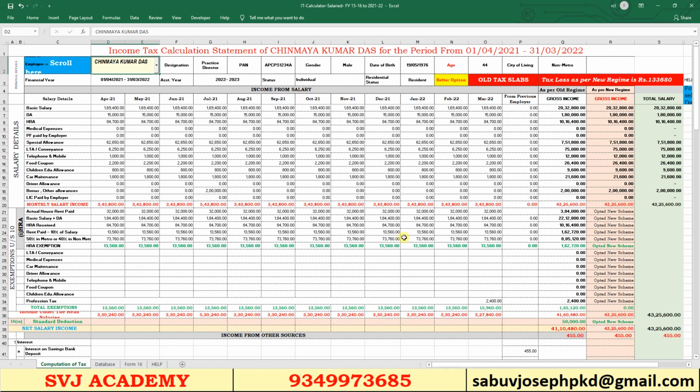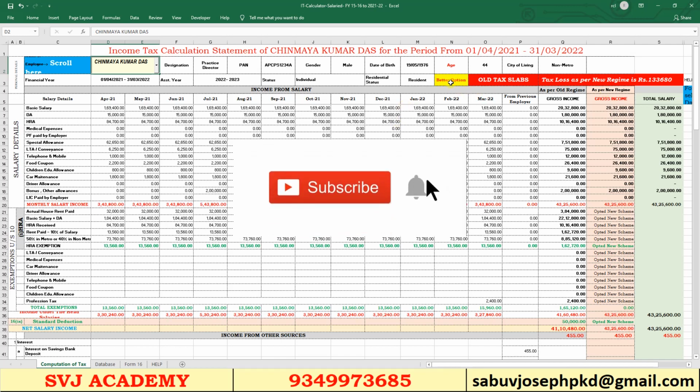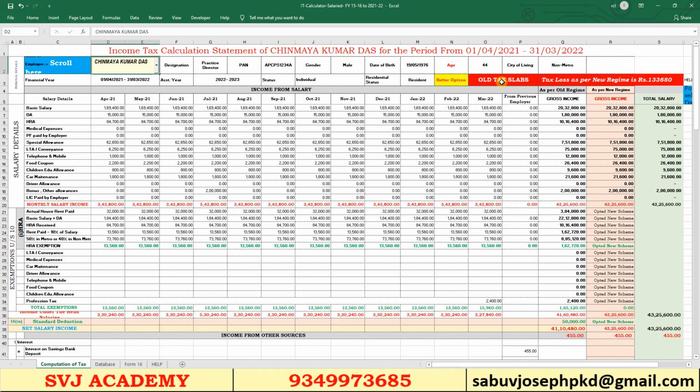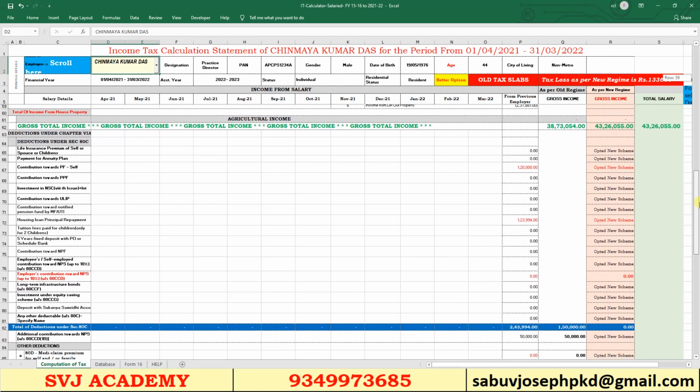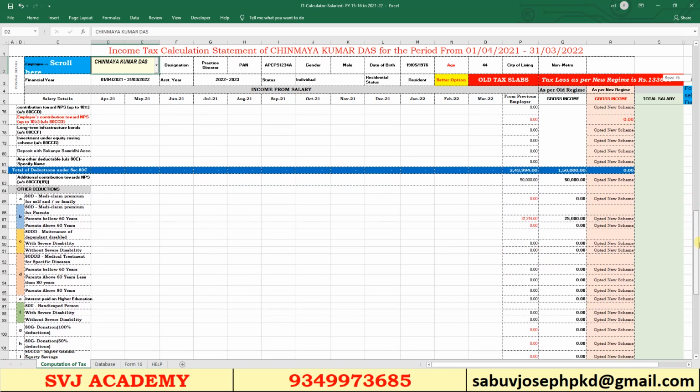And also, our utility is showing both taxes. Here you can see the tax as per the old regime and the tax as per the new regime. Here it is highlighted as the better option: when we select an employee, it will highlight whether the better option is to select the old regime or new regime for that employee. All the calculations and exemptions will be automatically taken up, and the HRA and everything is calculated automatically. All the exemptions under chapter 6A and other deductions are also included.